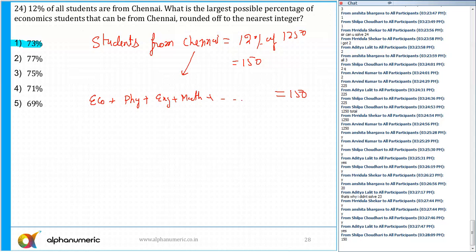And the question is, what is the largest possible percentage of economics students? So this I need to maximize. So the rest of them have to be minimum. Rest of them has to be minimum. So now we need to think what can be the minimum possible values here. Now, if you look here, in a worst to worst case,